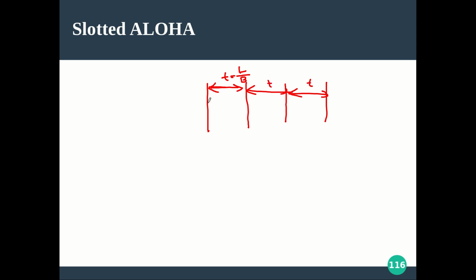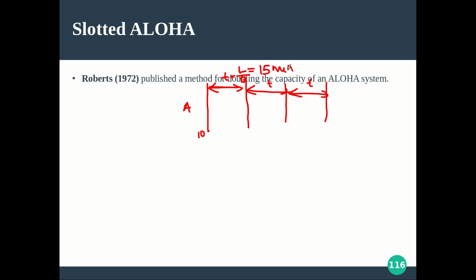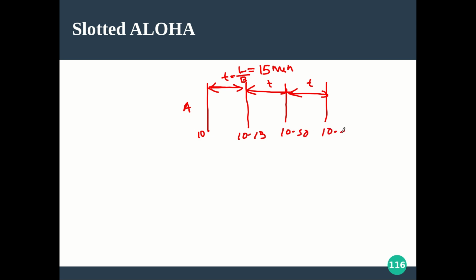Now we have a restriction. In the previous case, whenever a station wanted to send a frame, it could start sending at any time. But now that is not the case. The stations are restricted to send their frame only at the beginning of a slot. For example, let the start time be 10 and let T be 15 minutes. Then this time will be 10:15, here it will be 10:30 a.m., and now 10:45 a.m.